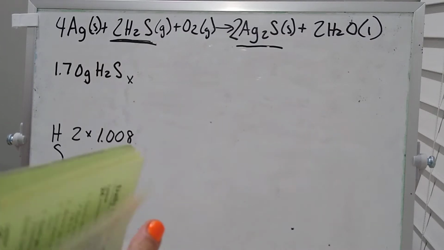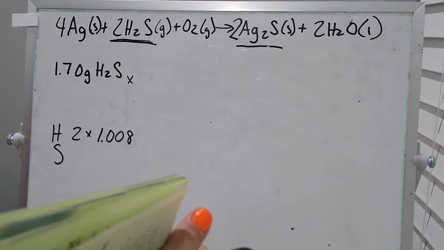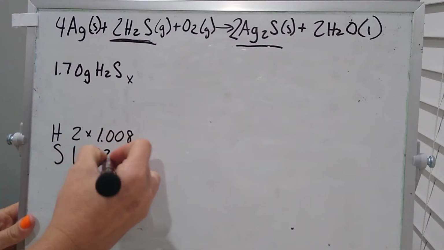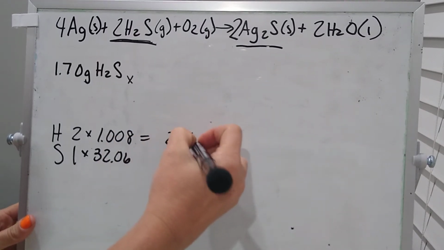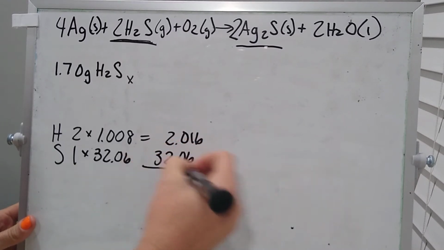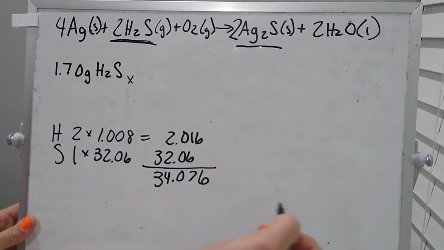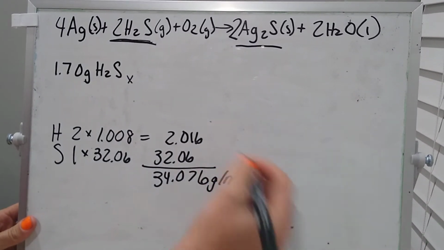Hopefully in your head you've already found it or you already know it off the top of your head. Okay, 32.06. So we only have one of those, so 32.06. So hydrogen total we got 2.016 and sulfur is 32.06. Add those two together and you get 34.076 grams per mole of H2S.